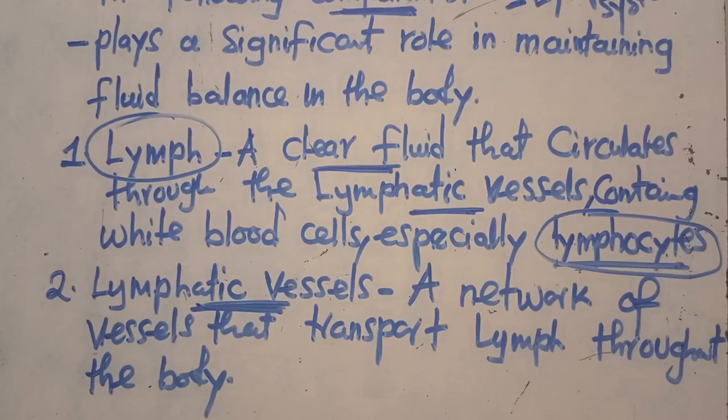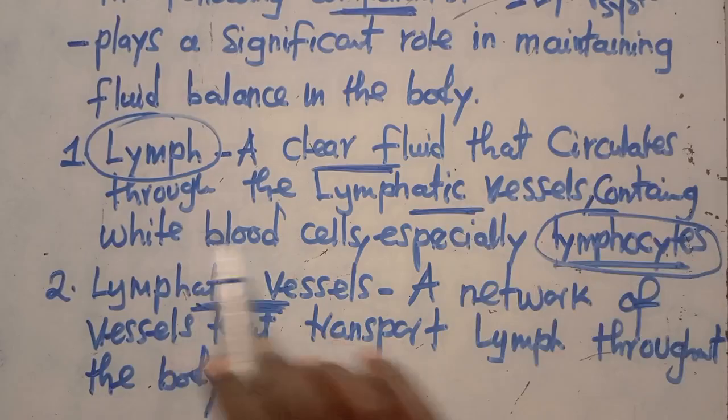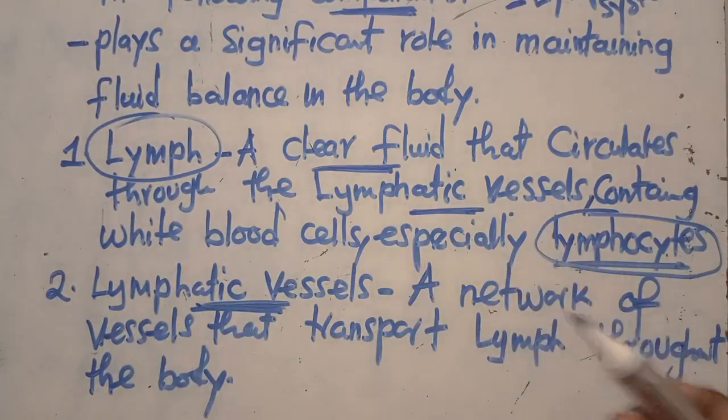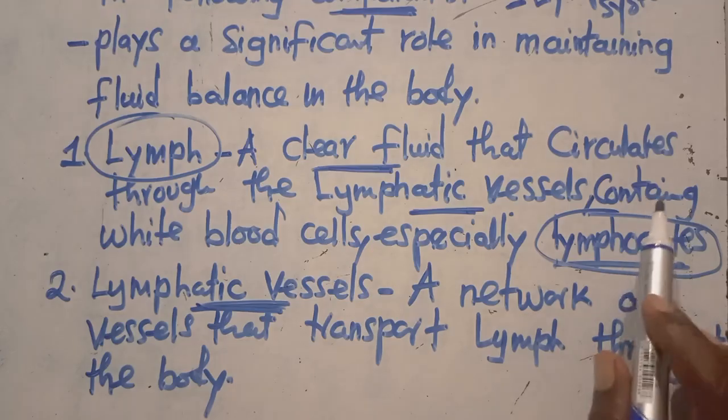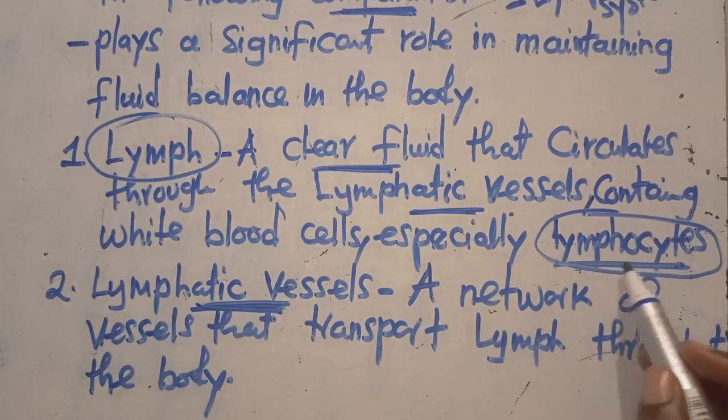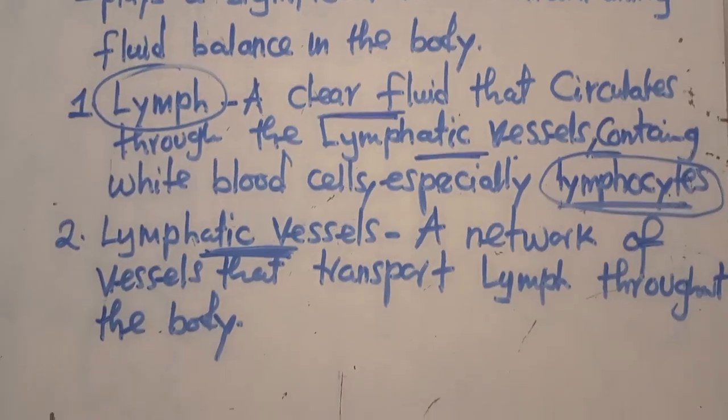I've told you that lymph is a fluid that circulates through the lymphatic vessels and contains white blood cells, especially the lymphocyte. This is what I'm telling you. I guess we are moving together and you're able to understand. Aside from knowing this, there are also other components.